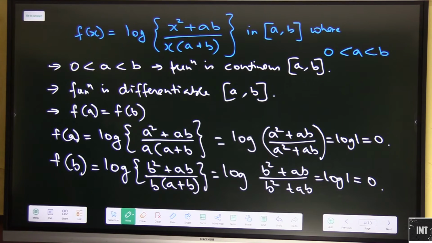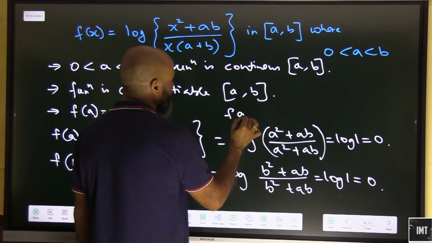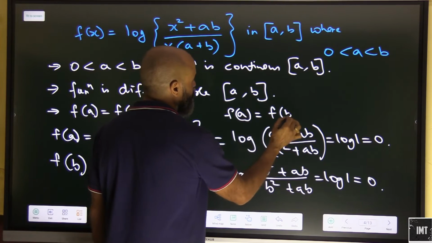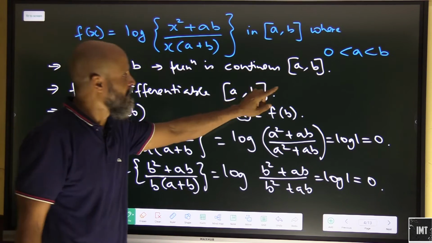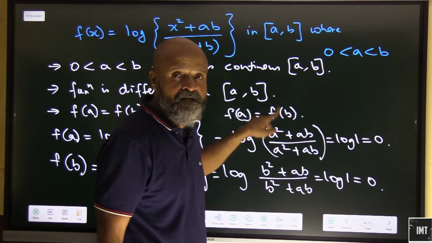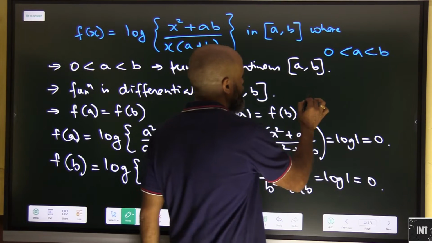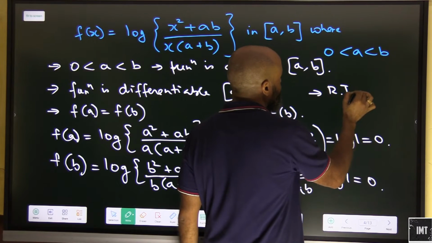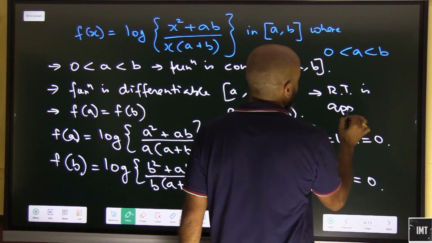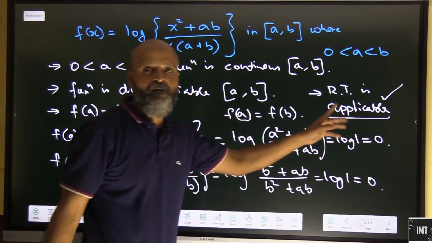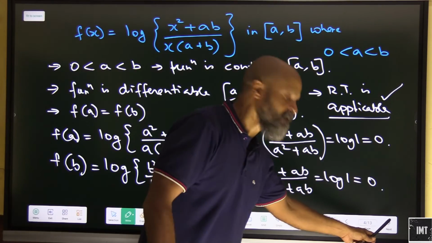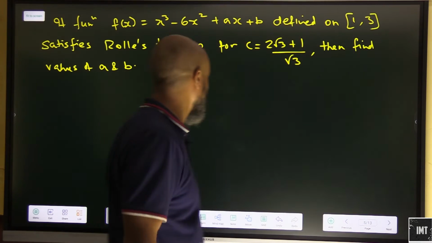So we have f(a) equal to f(b). All three conditions are fulfilled, so we can say that Rolle's theorem is applicable for this function. Are we following this, people? I hope we are. If not, please raise your questions and doubts.